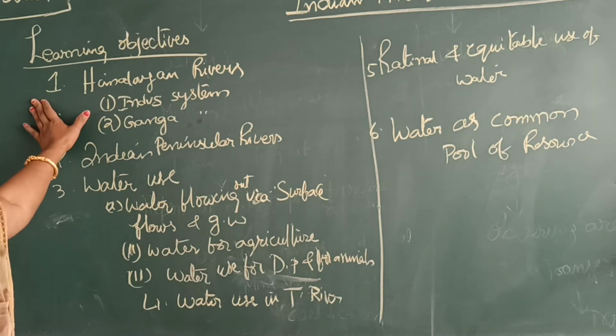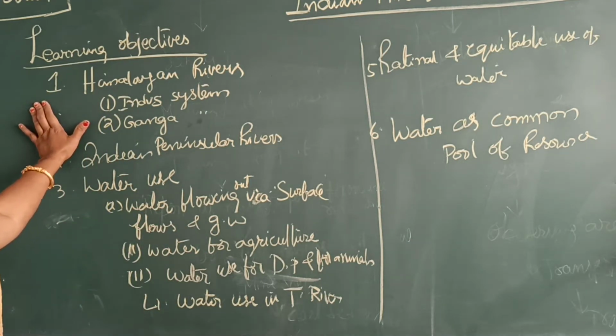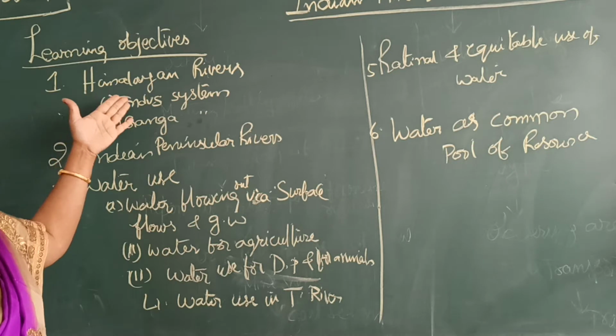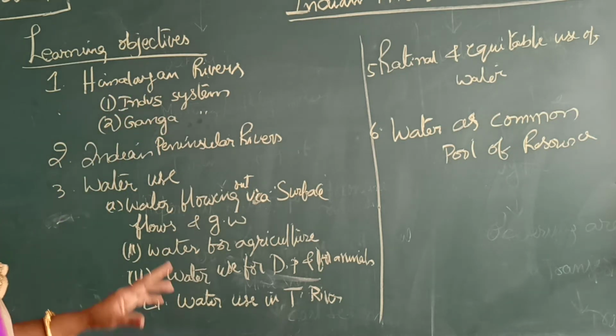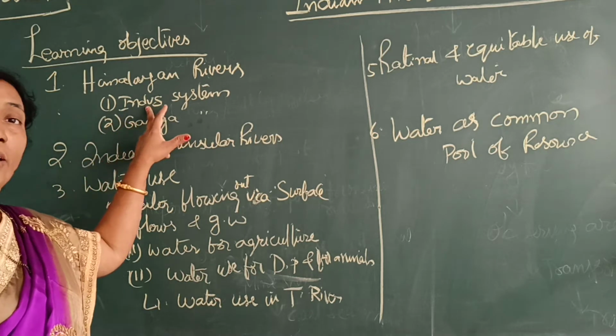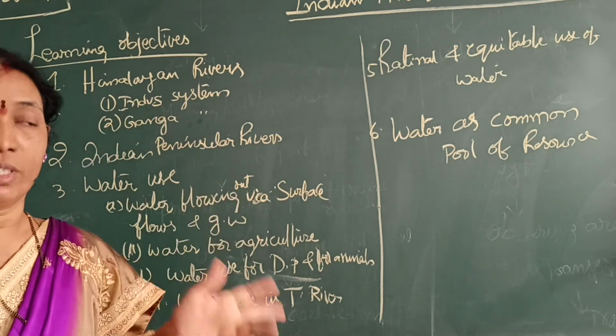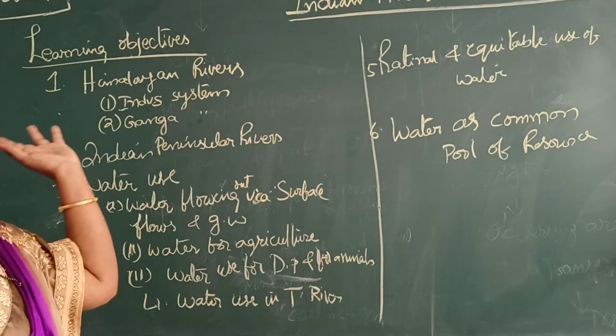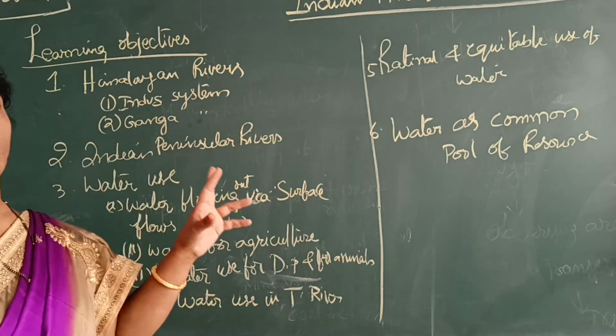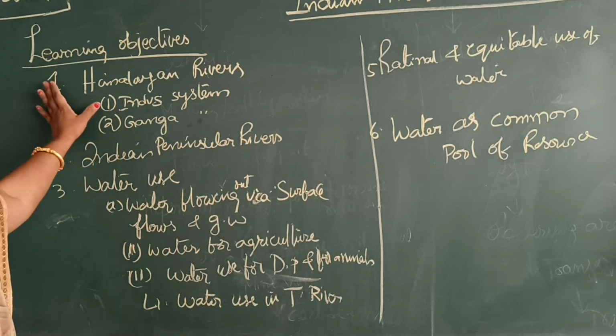First, see these Himalayan rivers. What are the Himalayan rivers? There are three Himalayan rivers: Indus, Ganga, and Brahmaputra. But here these are not just rivers. This is the Indus river system, the Ganga river system. This is a system completely, with all the tributaries, how it flows and where it flows. We discuss the Himalayan rivers.